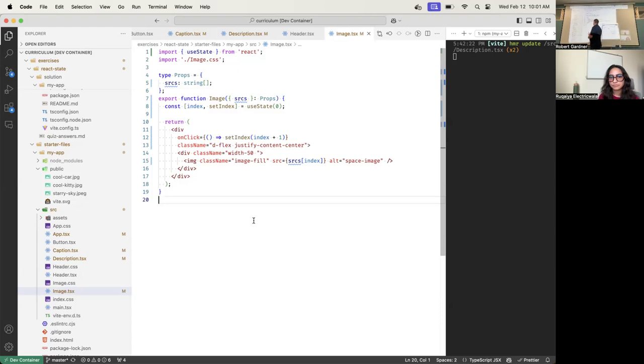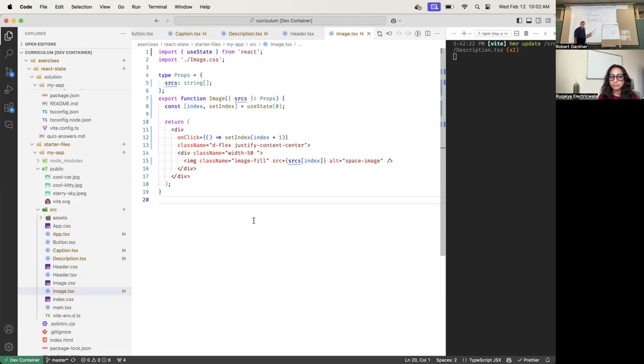So now we destructure. Index gets the value 2. Set index gets the value of the state setter function. Okay, good. Now we're going to render our JSX. We find all the curly braces. We create a new arrow function here. And we look up sources at 2, and we put that in here for the source value, which will be the kitty picture.